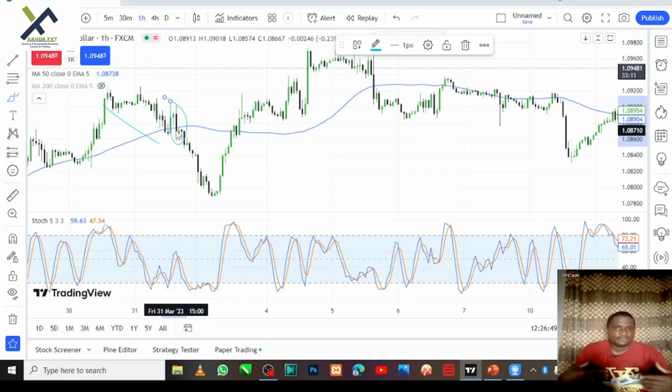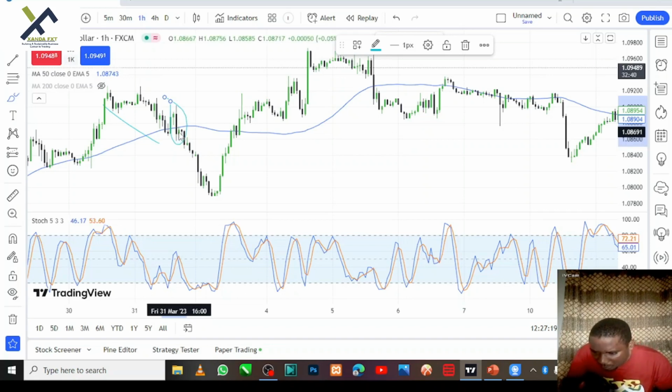Okay, now in order to know if the trend will last or it's just a breakout, there is what is called a false breakout. You know, sometimes the market can fake you out. Now, how to know if this is a false breakout or a real breakout? I wait for the 2 candles that will follow after the breakout. Okay, now if the body of the 2 candles are below or above the moving average, on the 3rd candle I enter my market.